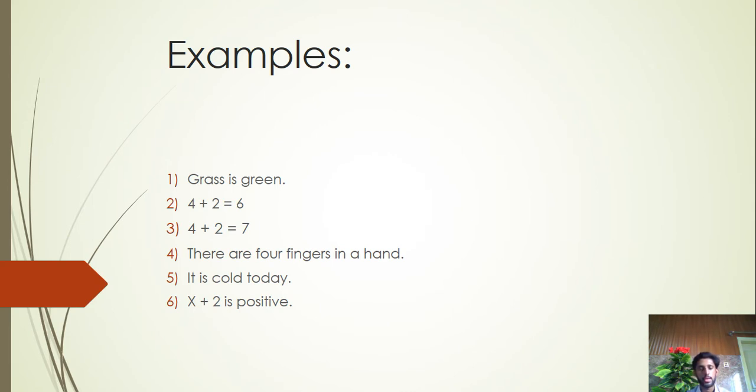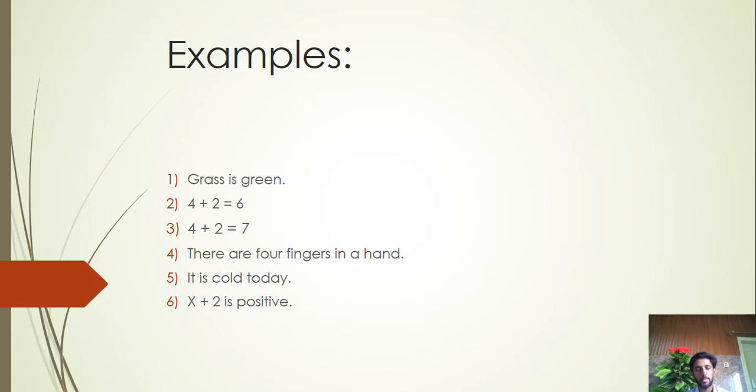It is cold today. This sentence depends on the situation. There are two situations. If today is cold, it will be true, otherwise it will be false. So in both conditions, it is a proposition.